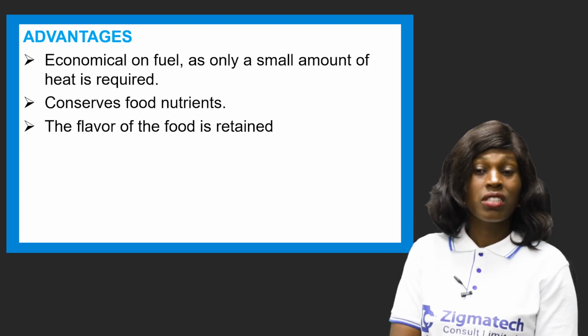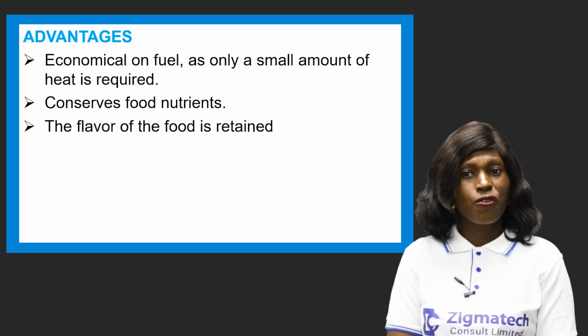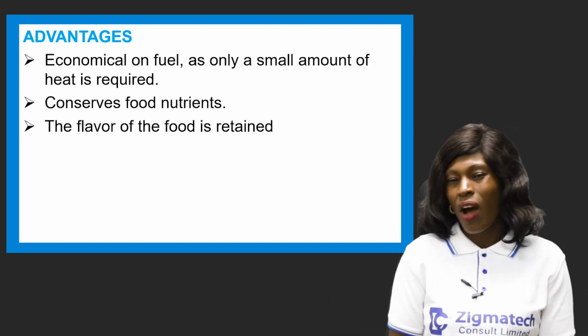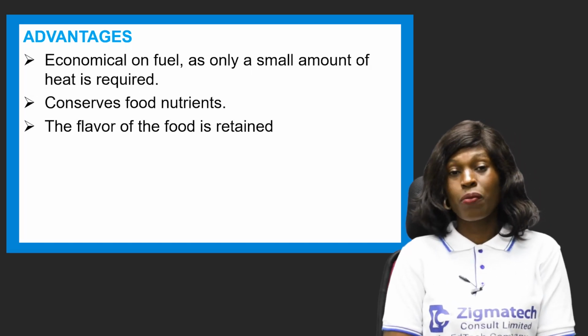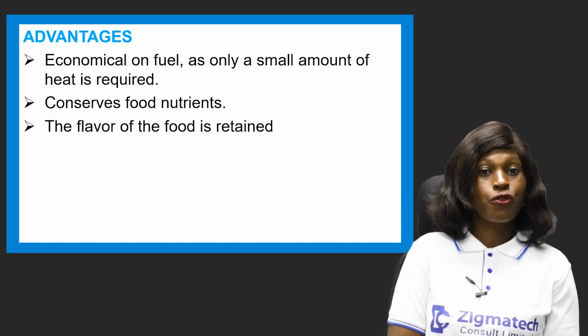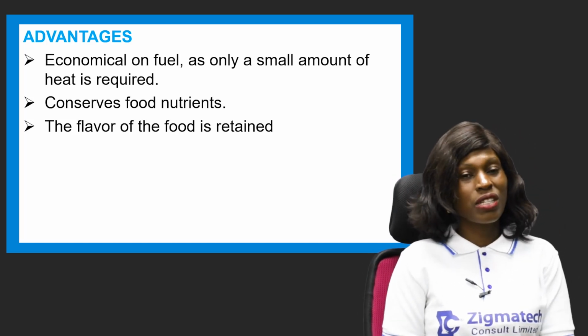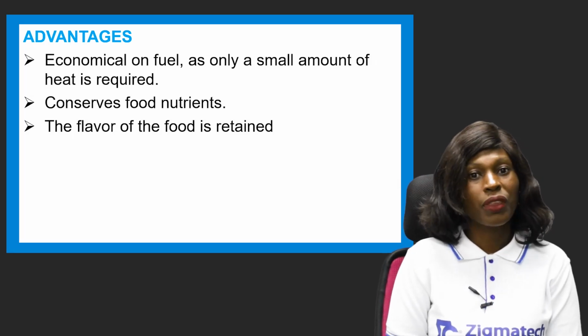Another one is that it conserves food nutrients. That's the essence of cooking food, to be able to conserve food nutrients. You're not cooking food to get all the nutrients damaged. So why are you eating food if you're not getting any nutrients from it? So the advantage of the stewing method is that it conserves food nutrients. Another advantage is that the flavor of the food is retained when the stewing method is used.